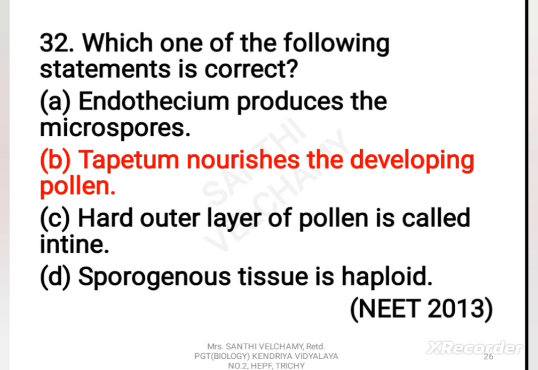A microsporangium is generally surrounded by four wall layers: the epidermis, endothecium, middle layers and the tapetum. The outer three wall layers perform the functions of protection and help in dehiscence of anther to release the pollen. The innermost wall layer is the tapetum. It nourishes the developing pollen grains. The cells of tapetum are food rich, possess dense cytoplasm and generally have more than one nucleus.